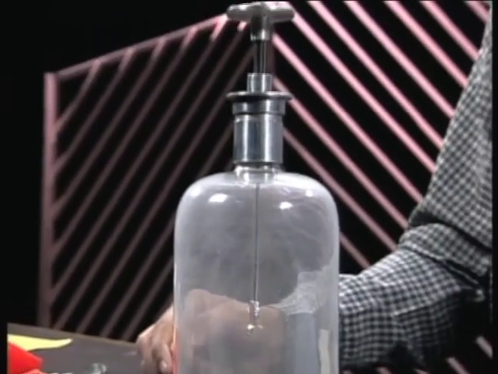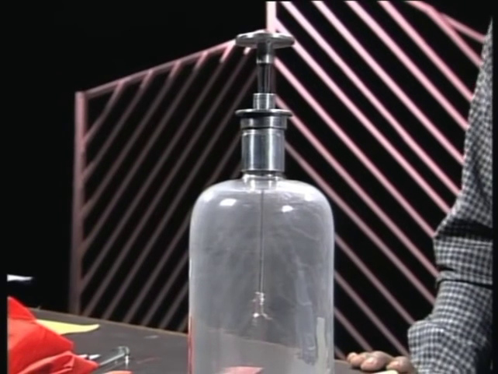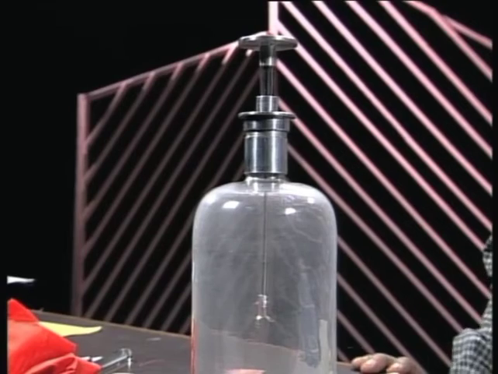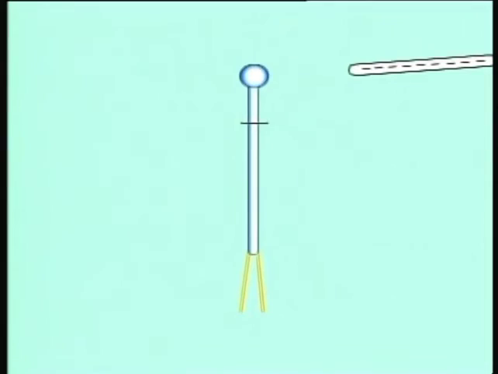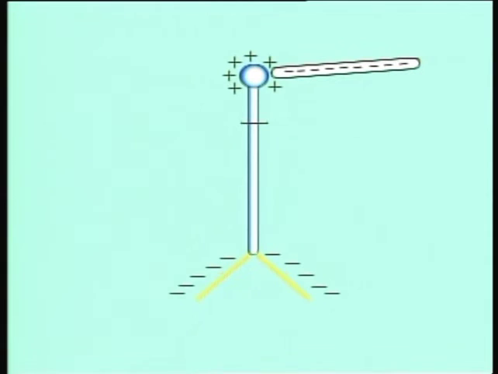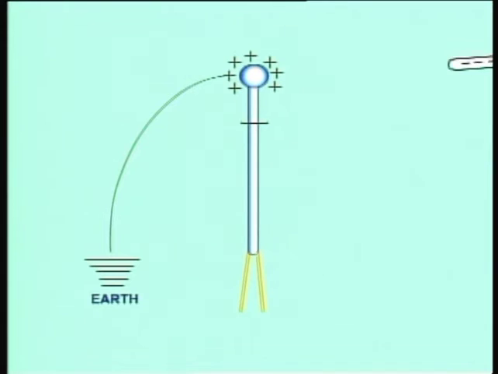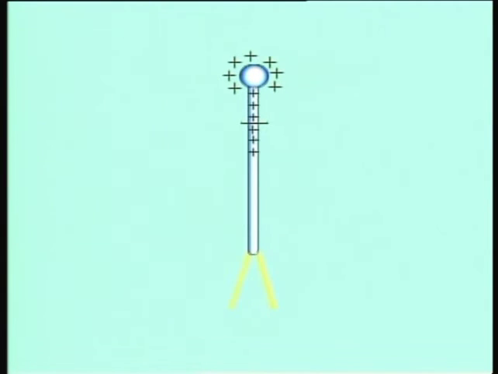We can also charge an electroscope by induction. Let us see how we can give an electroscope a positive charge by induction. Bring a negatively charged rod near the electroscope so that there is an induced charge on the leaves. Momentarily earth the knob, allowing the electrons on the leaves to escape to the earth. Remove your finger and then the rod, and the electroscope is left with positive charge.